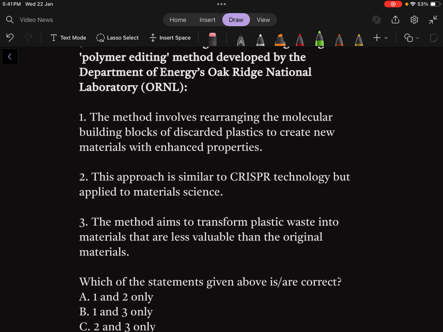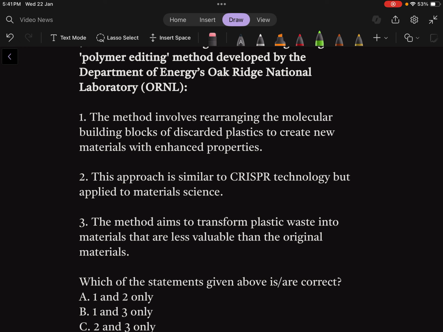So in laboratories, people will change the molecular or atomic structure of discarded plastics to create new materials with enhanced properties. So the new material will be a greater thing.